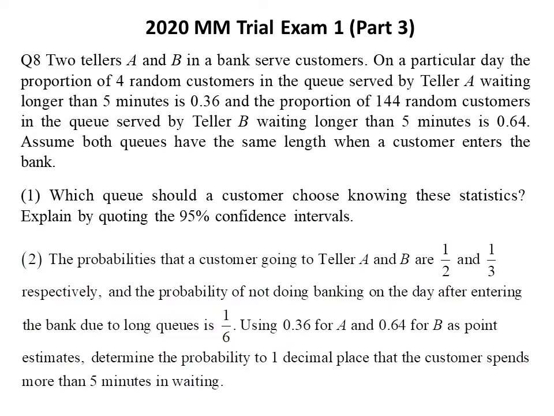Using 0.36 for A and 0.64 for B as point estimates, determine the probability that a customer spends more than 5 minutes waiting.